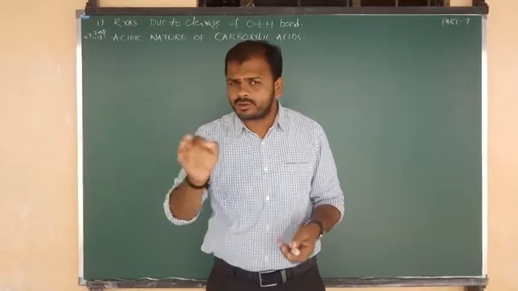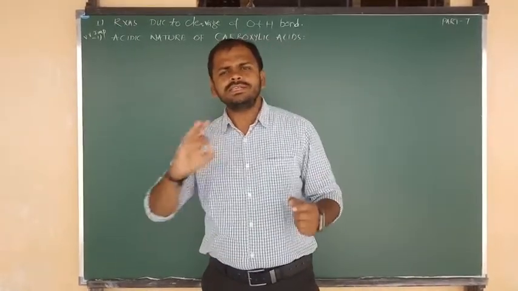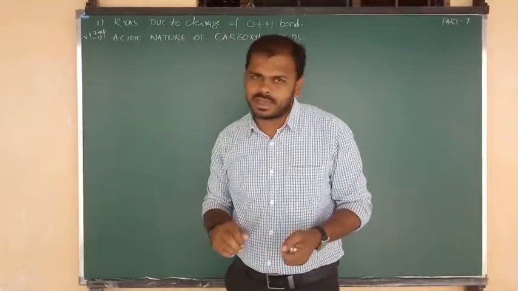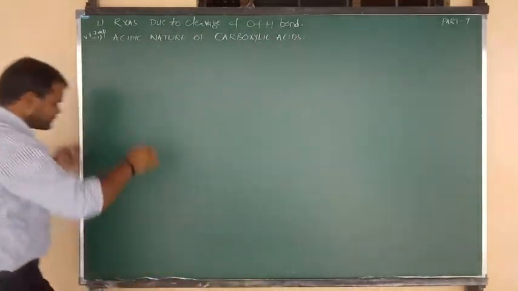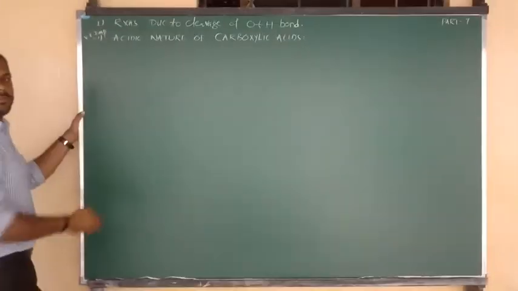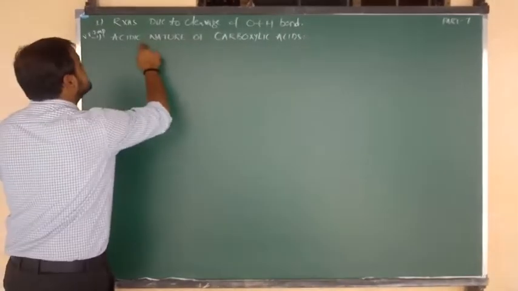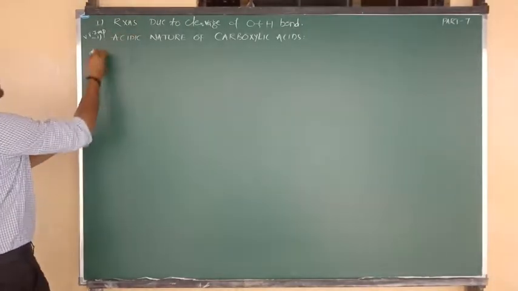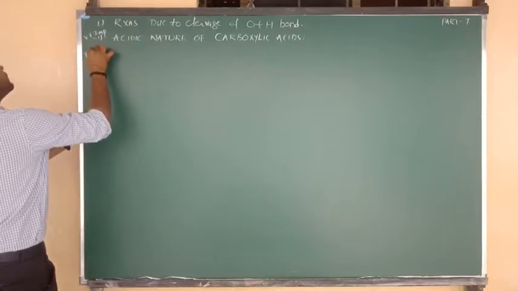This question is directly asked in the final board exam: reactions that indicate the acidic nature of carboxylic acids. That one I am going to explain first of all. Based on which reactions, what is the proof to say that carboxylic acids are acidic in nature? That one I am going to tell you. Topic number 1 is very important.